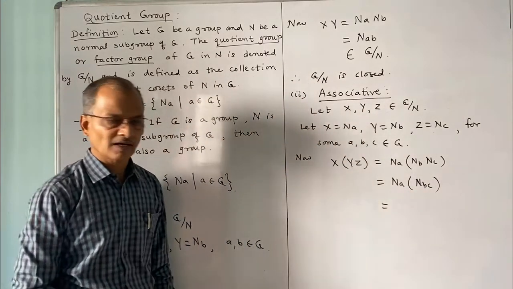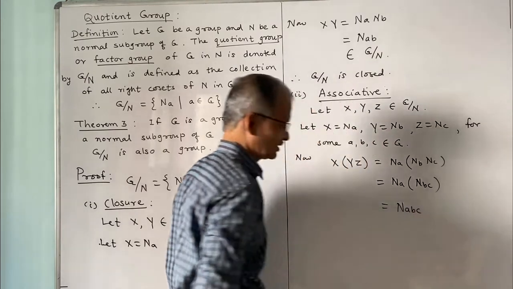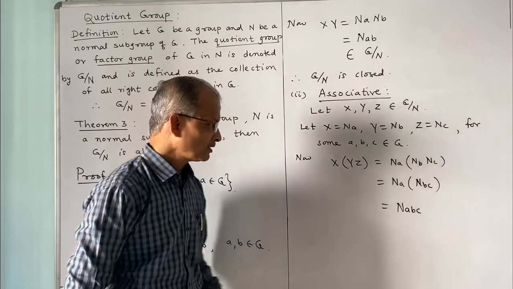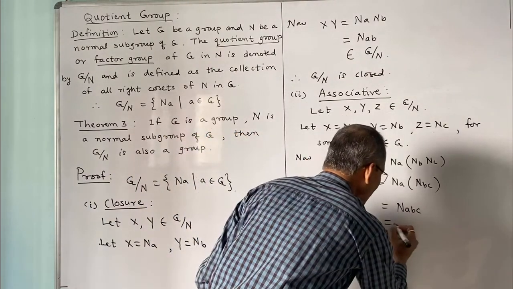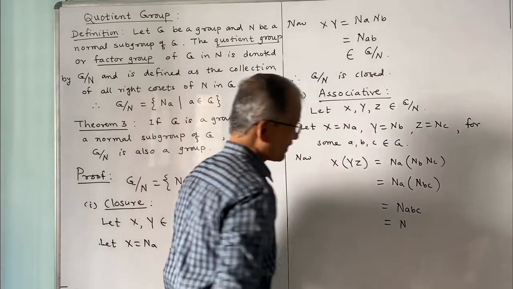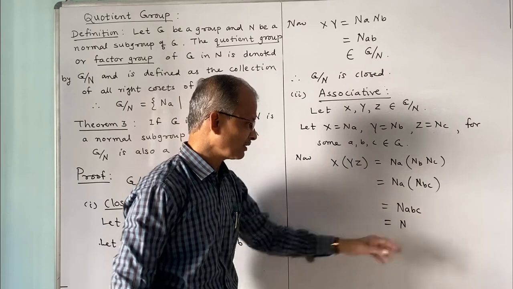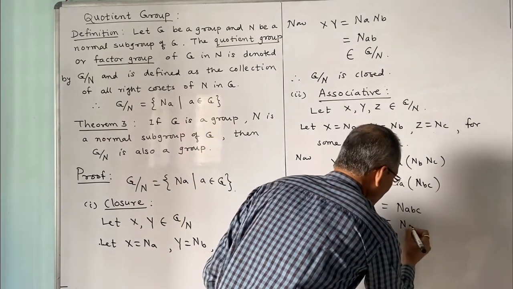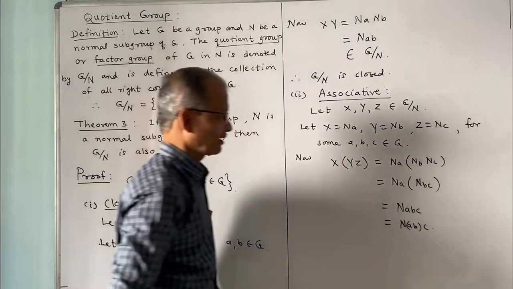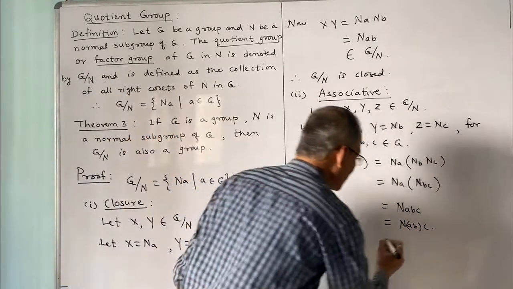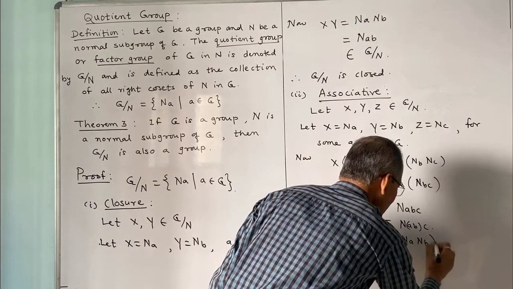Their product is again a right coset, and the product we have defined earlier as like this, Nabc. And this is a right coset. So therefore further we can write this as equal to Na, instead of now grouping this Nb and Nc, we can group this as ab into c. And further now we can write this as Na into Nb into Nc.